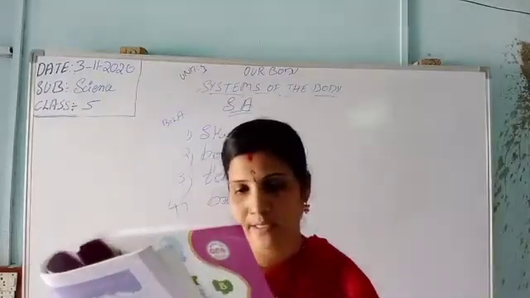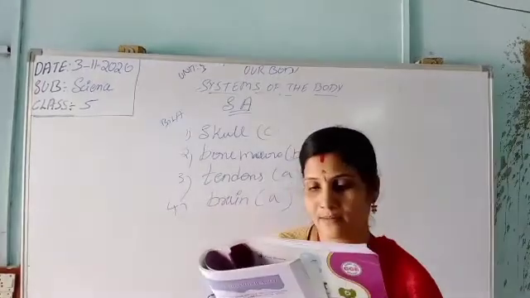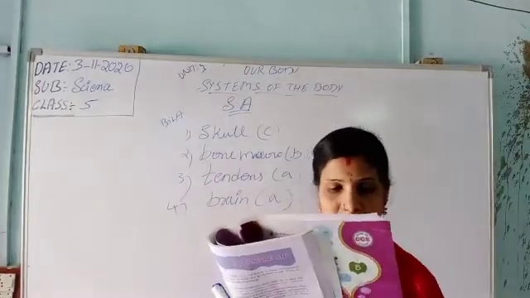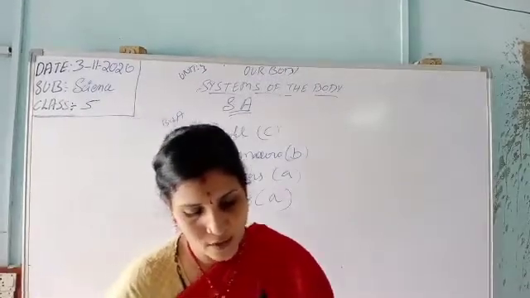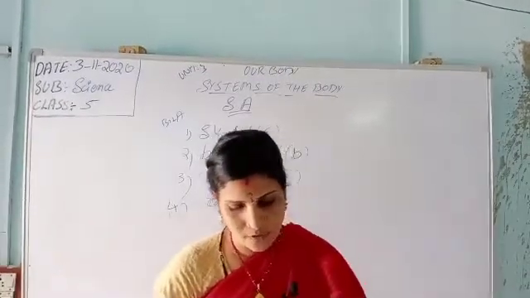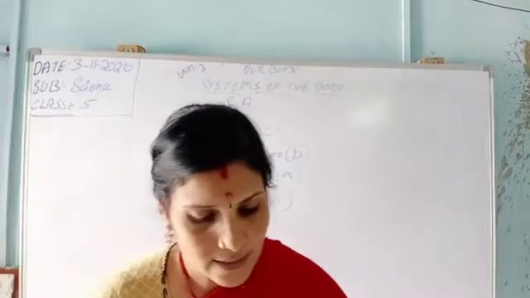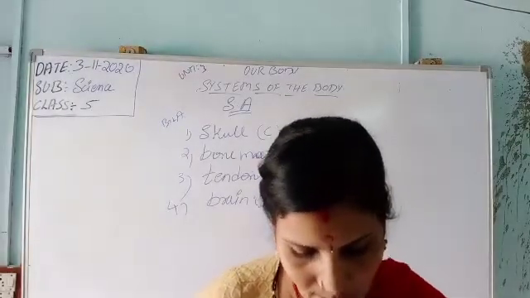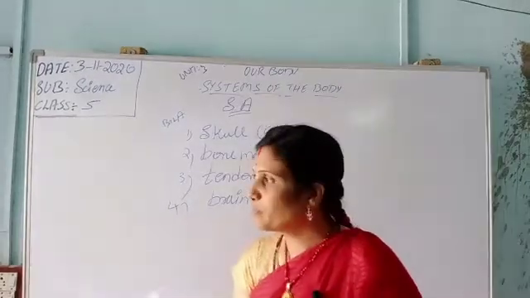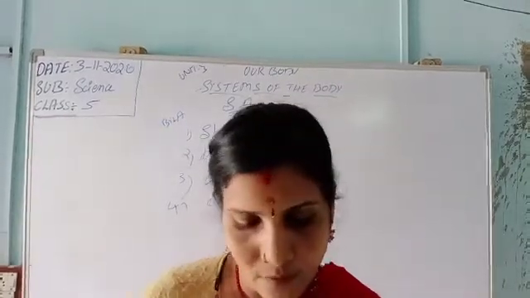What is an organ system? Name any organ system of the human body. The second one is give the functions of a skeleton. What is a joint? Describe the different types of joints in our body. What is the difference between voluntary and involuntary muscles? How does the brain convey messages to different body parts? Next, match the following is there.